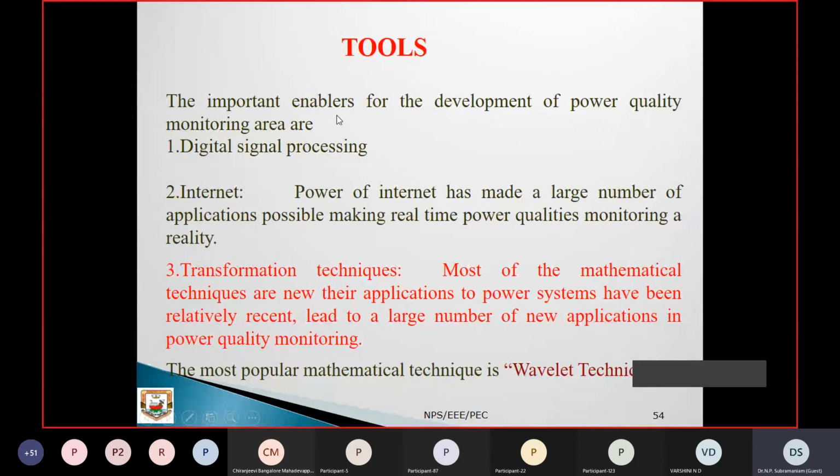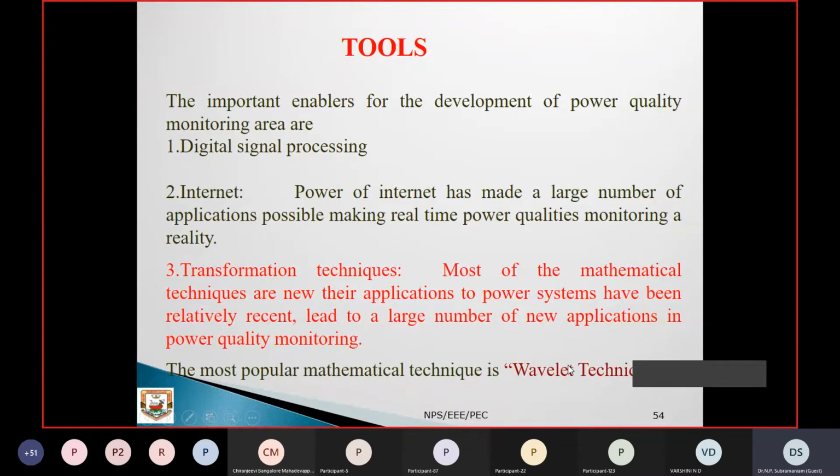Here, the main tools we consider in our work, the important enablers for the development of power quality monitoring, are digital signal processing, the internet, and transform techniques. So these are all important tools required to monitor and do the processing stage. Here we are concentrating on the most mathematical techniques, and their application in power systems has been relatively recent, leading to a large number of new applications in power quality monitoring. So these transform techniques are used. The most used mathematical technique here is the wavelet technique.